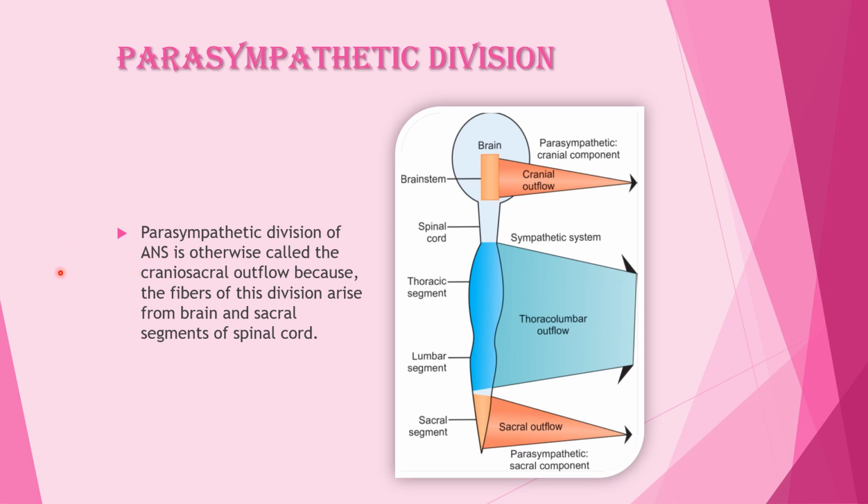The parasympathetic division of the autonomic nervous system is known as craniosacral outflow because the fibers of this division arise from the brain or cranium and sacral segments of spinal cord.